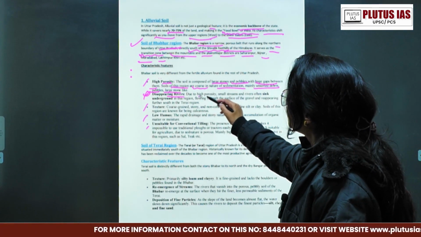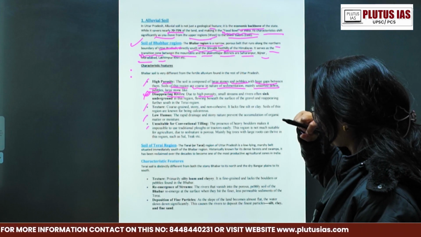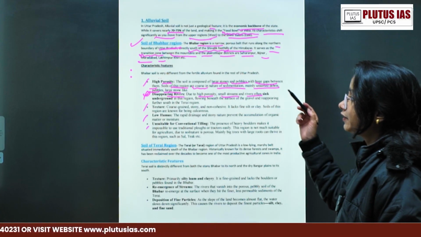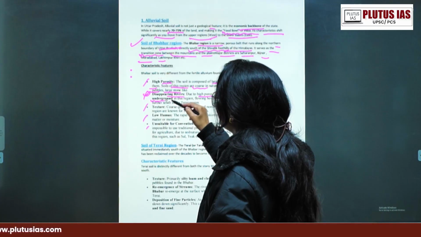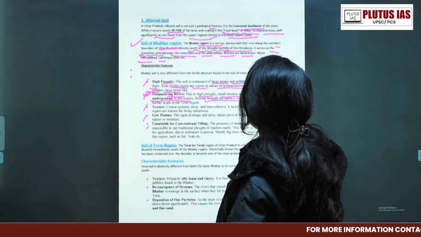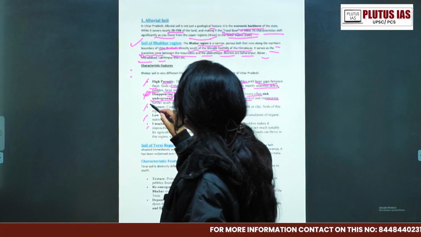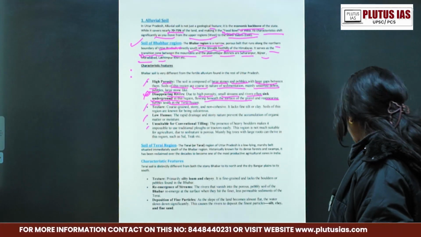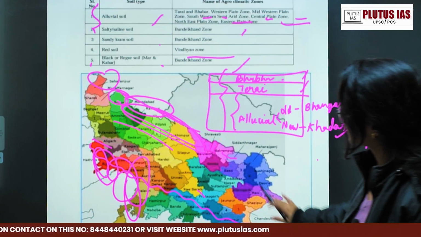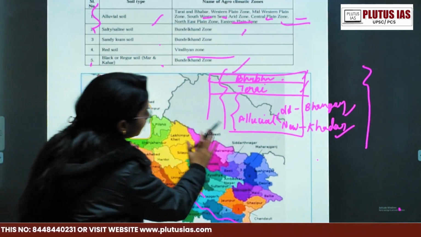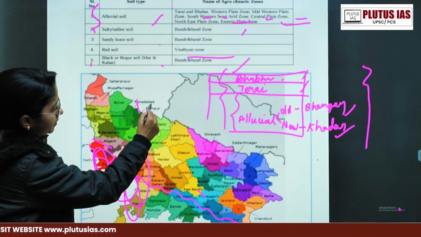Due to the high porosity, the big boulders having that space, right? The small streams and rivers often sink underground. This is a very important thing, and underline that: flowing beneath the surface of the gravel and reappearing further south in the Tarai region. So what happens in that region, small tributaries of the rivers, because of that very big boulder size, they disappear here, right?